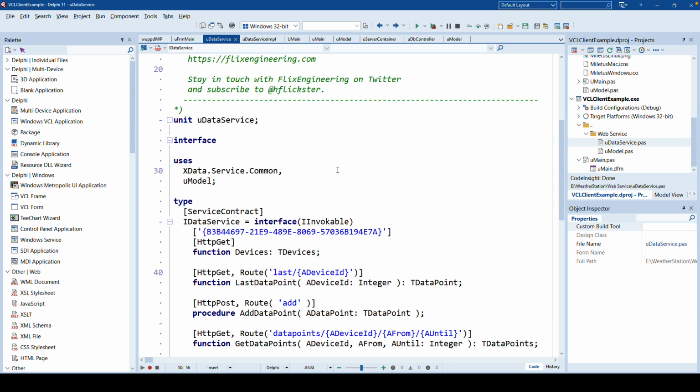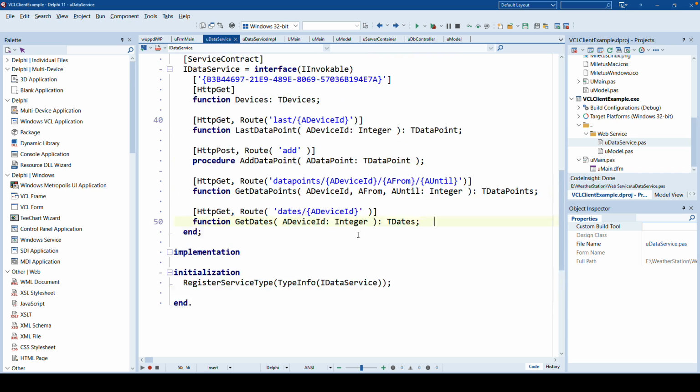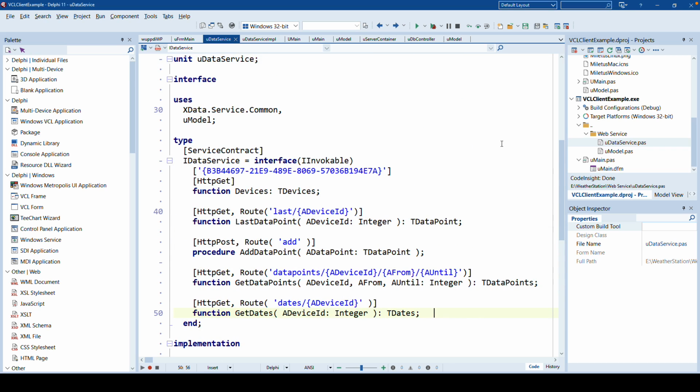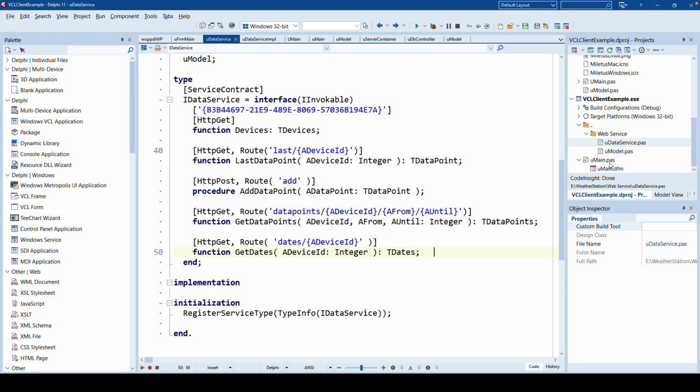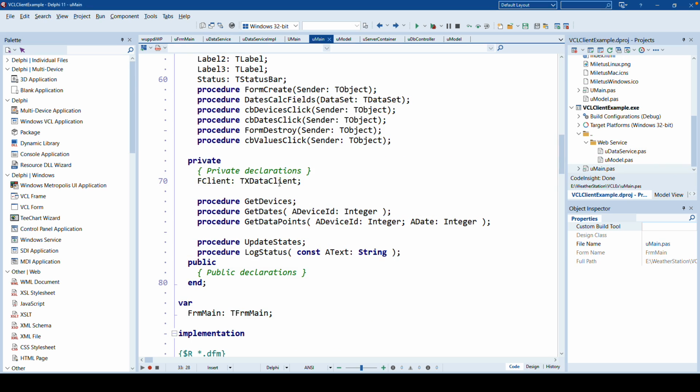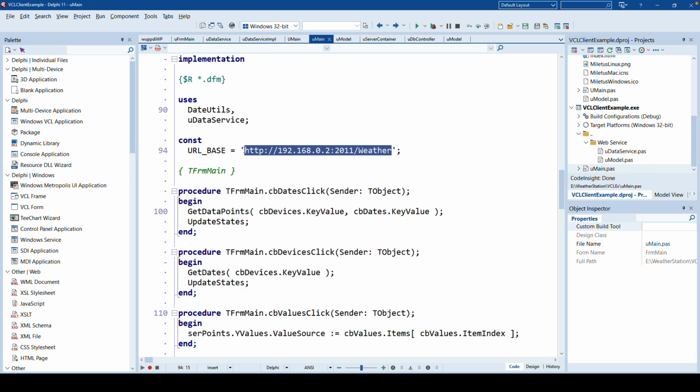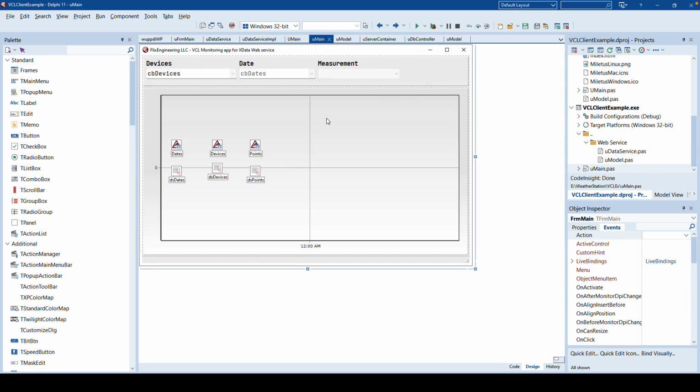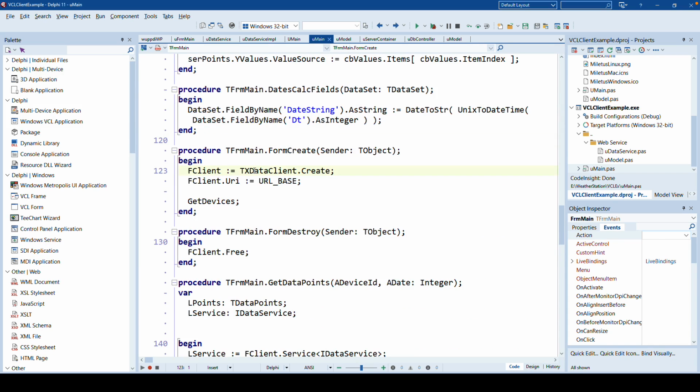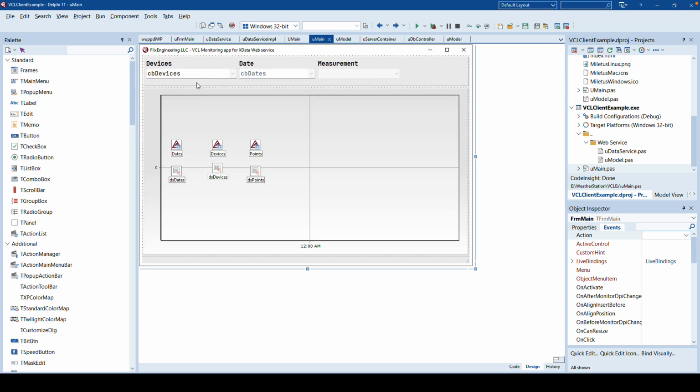Because, look again, the interface just contains the definition of your service. It does not contain the implementation. And that is the key to understand when working with XData. You can give away your web service definition. You don't have to give away your implementation. And with this interface, you can use the TXDataClient. Again, I hard-coded the endpoint of the web service. Doesn't matter here. So when we create our form, double-clicking the form, I create the TXDataClient instance and assign the URL. That's it.